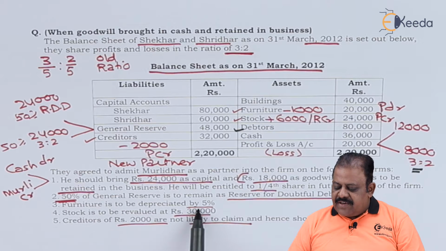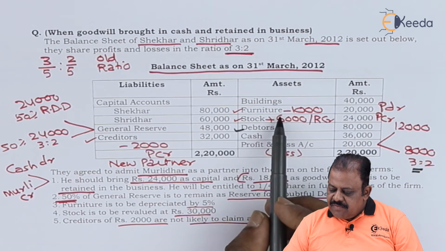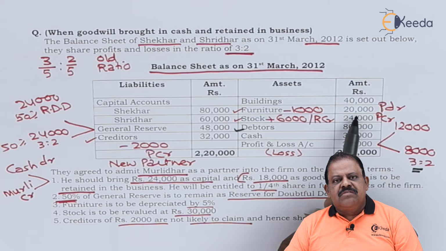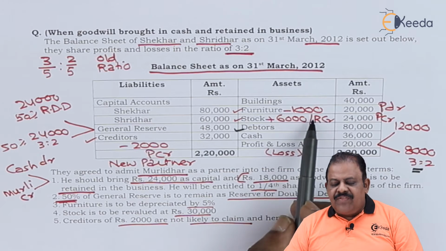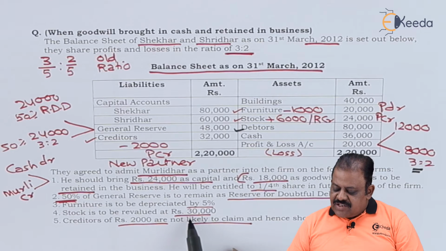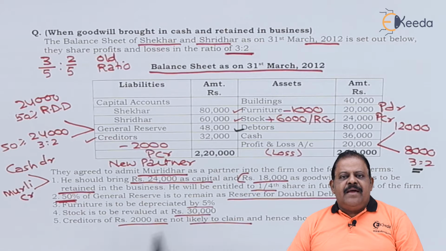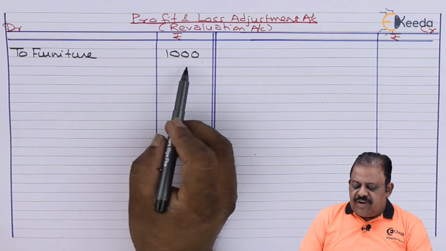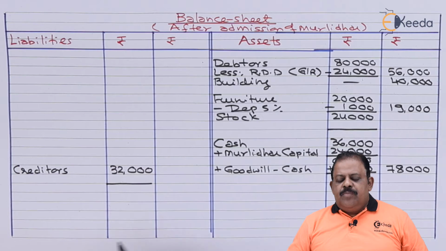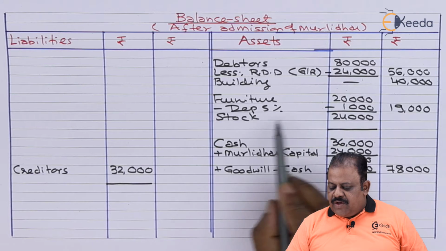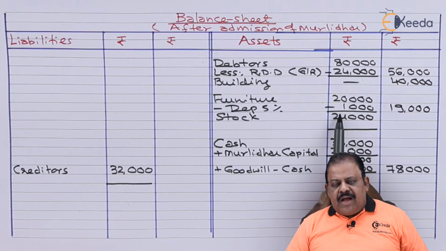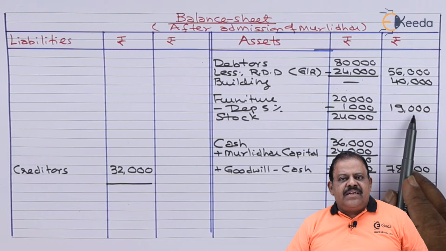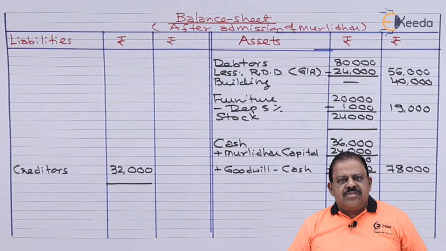Furniture is to be depreciated by 5%. Furniture here is 20,000. 5% will be 1,000. So that depreciation 1,000 will be debited to profit and loss adjustment account or revaluation account. Revaluation account debit to furniture 1,000. New balance sheet asset side furniture 20,000 less depreciation 5% 1,000. Net it will be now 19,000.